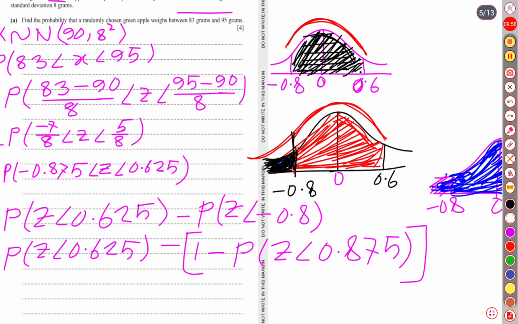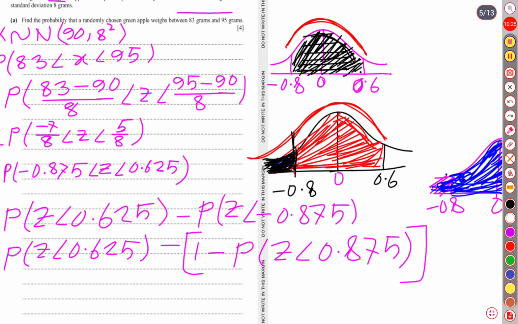Because in the probability distribution table, all the corresponding probabilities given are for positive z-scores. That's why we can convert the z-score from negative to positive, and this is 0.875, with 7 as well as 5.